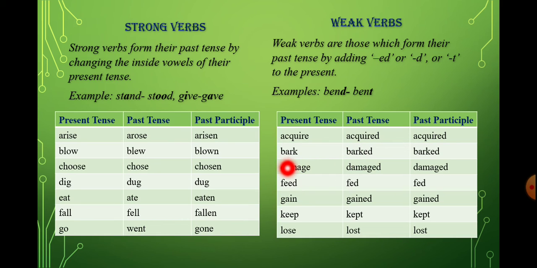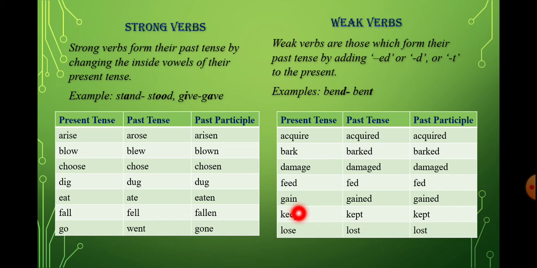Another example, bark. When we change this into past tense we add ed as a suffix, and the new word we get is barked, and the past participle is also barked. Damage is the present tense. The past tense of damage is damaged, ed. So in these two charts you can differentiate that in strong verbs the vowels get changed, and in weak verbs we add a suffix at the end. And what are the suffixes? That is ed, d or t.